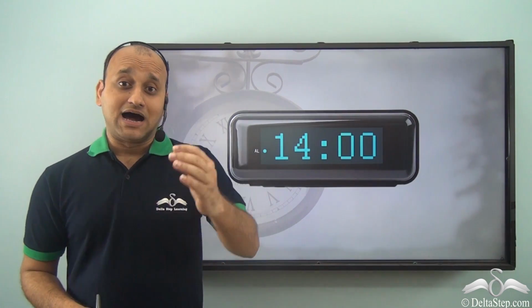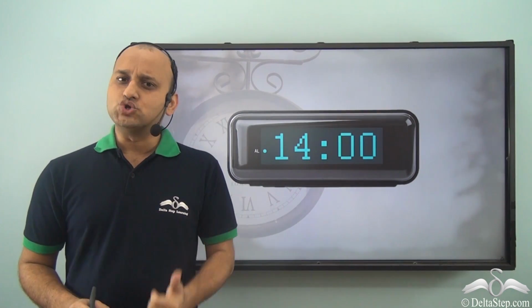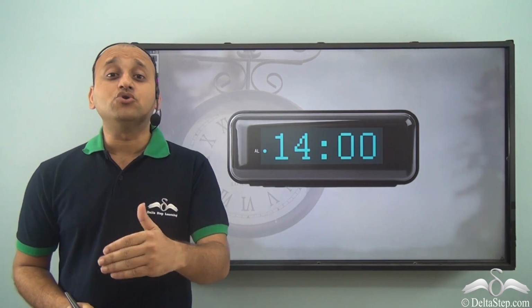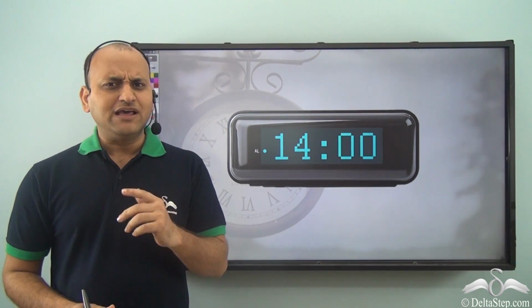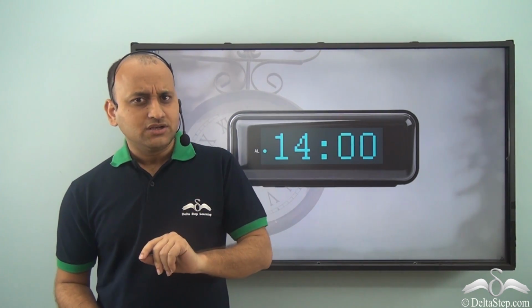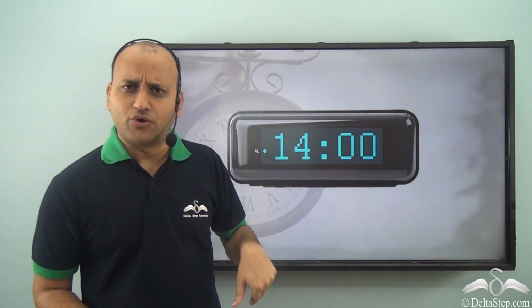Sam was going to his aunt's place, and his train at the railway station was at 2 p.m. So he reached the station and he was about to board the train, when suddenly he noticed that the clock in the station showed time something like this, that is 14:00.